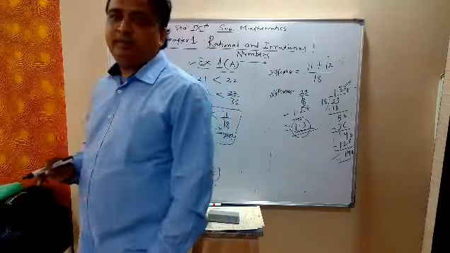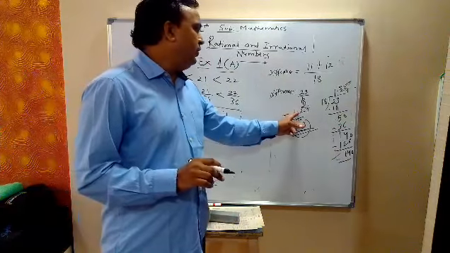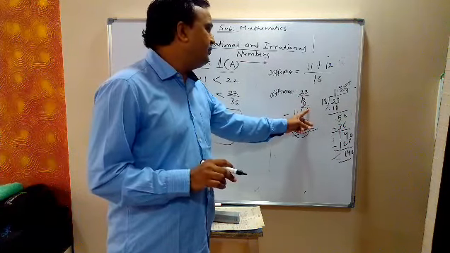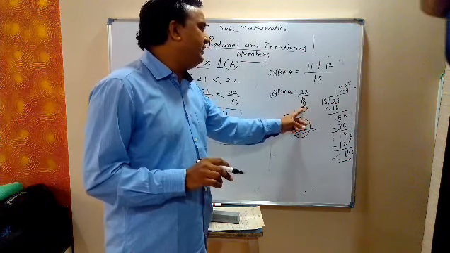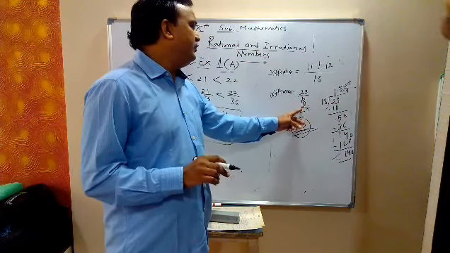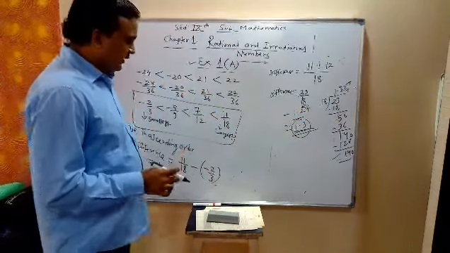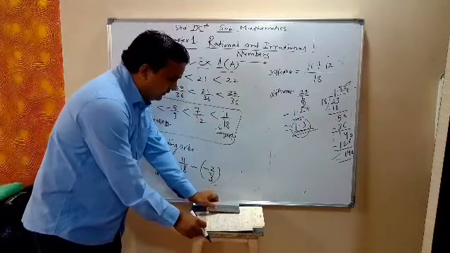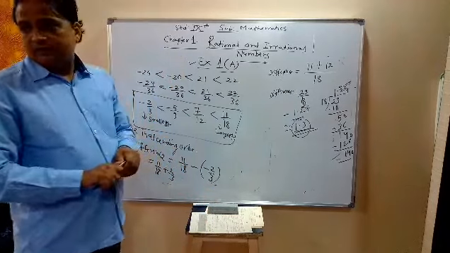So correct to 1 decimal, it is 1.27. This 7 is more than 5, so we increase the previous digit, that is 2 becomes 3. So correct to 1 decimal it is 1.3.